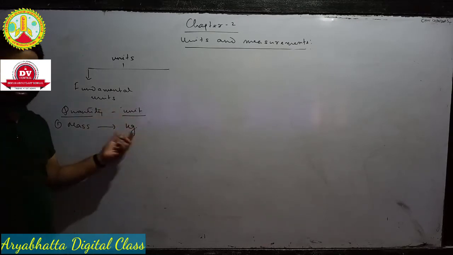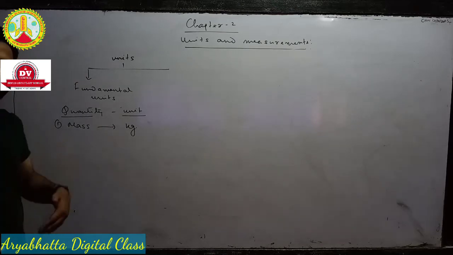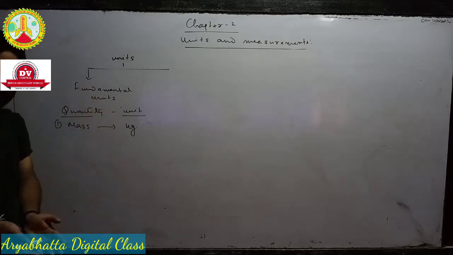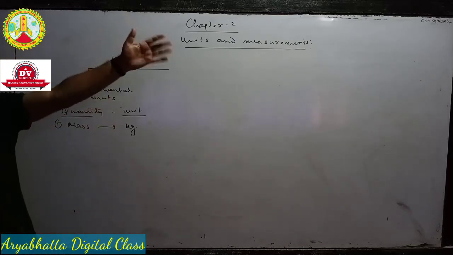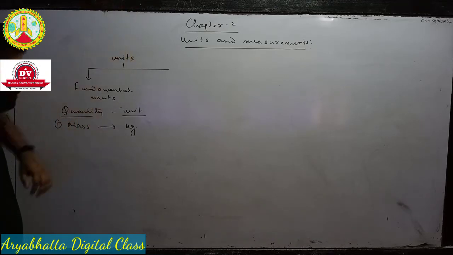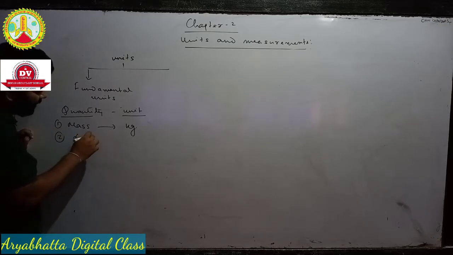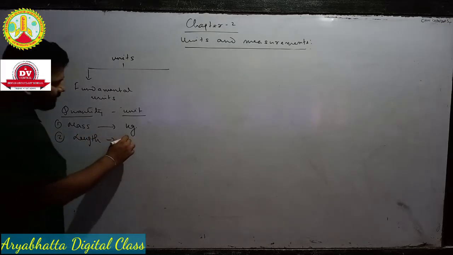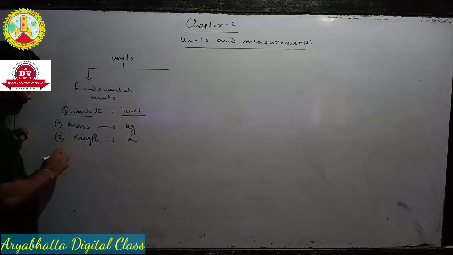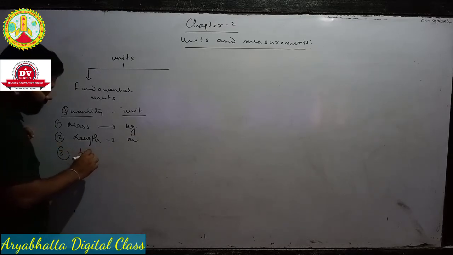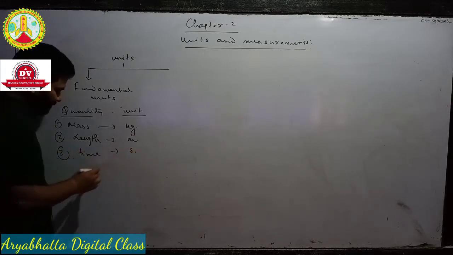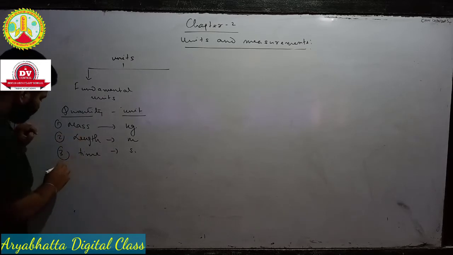And in SI, what is the unit of mass? Kg. If you say 1 kg, the same amount of substance will be there in Africa also. So what is the unit of mass? kg. Okay, length, what is the unit of length? The unit of length is meter. Number 3, what is the unit of time? The unit of time is second. This is the third fundamental unit.